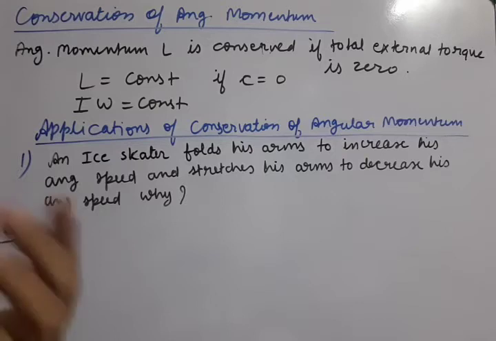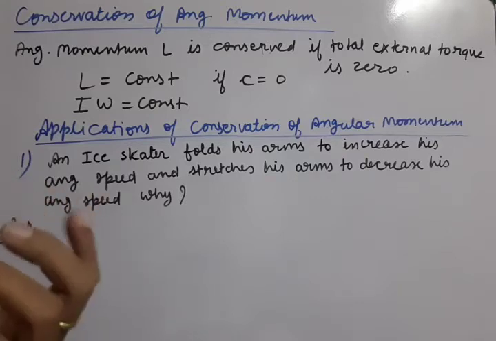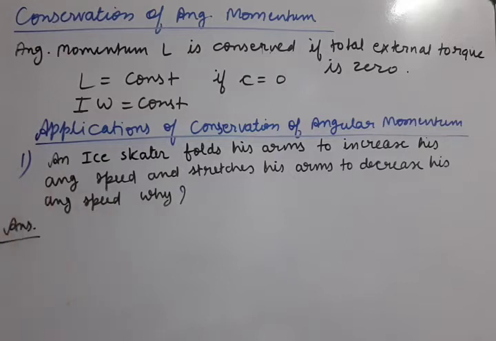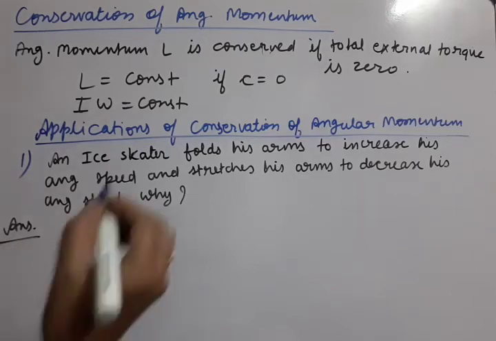So how do they adjust their speeds? How are angular speeds adjusted by folding or stretching the body? It can be related to the diving example also. While diving, the stretching and folding of the body is done. Why it is done, we need to understand here.